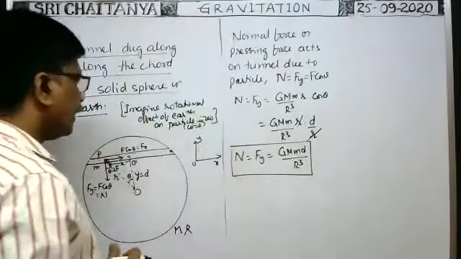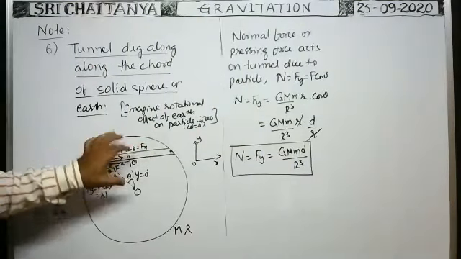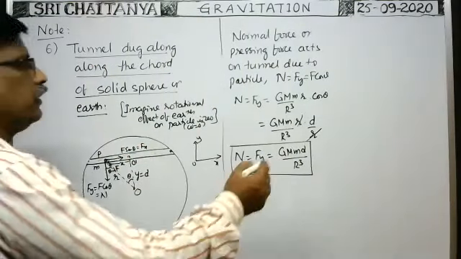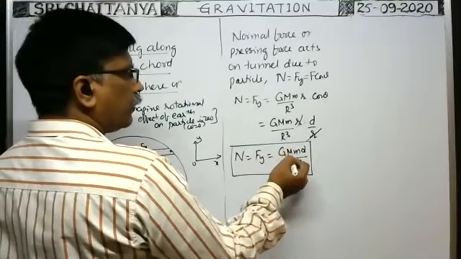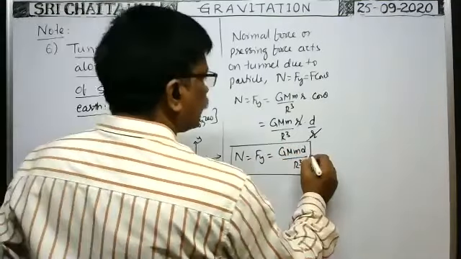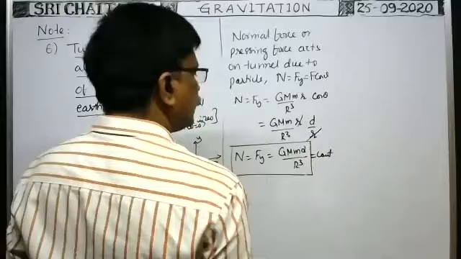So here for the given tunnel, this D is fixed. D is fixed for the given tunnel. G, M, m all are fixed. That's why it is constant. This is equal to constant.